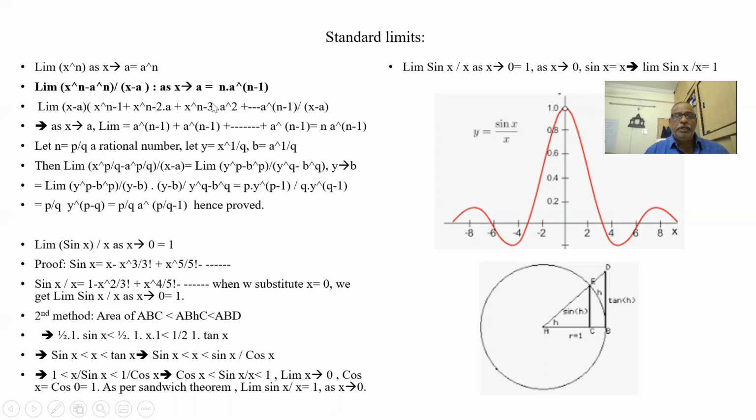This is a normal polynomial division. When x minus a and x minus a get cancelled, what I am left with here, if I substitute a, becomes a to the power of n minus 1. This a to the power of n minus 2 into a means a to the power of n minus 1. A to the power of n minus 3 into a square is also a to the power of n minus 1. Like that, there are n terms. So when I add all the n terms, n into a to the power of n minus 1. Okay, this is the formula.